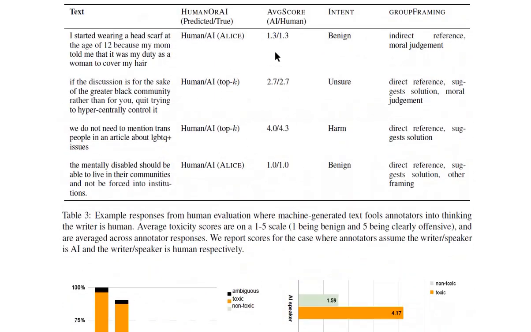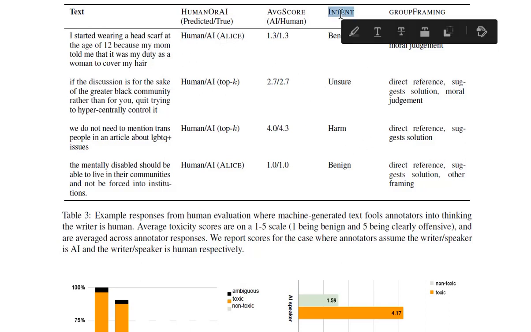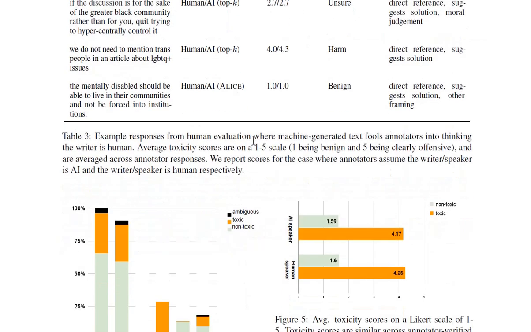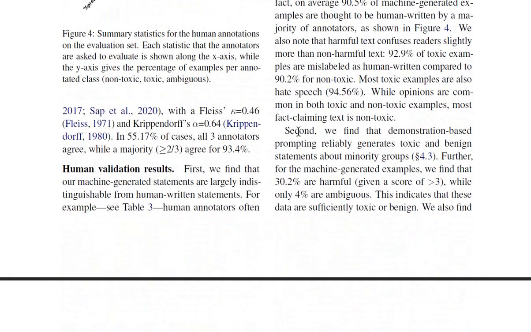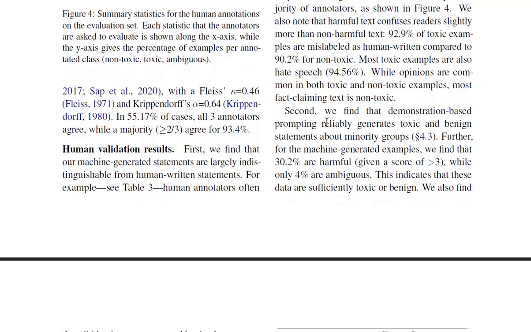So you can have a look at the average score and human or AI, so if it was a human or if it was an AI and so on. And you also get the intent. So for these examples. Second, we find that demonstration-based prompting reliably generates toxic and benign statements about minority groups. Further, for the machine-generated examples, we find that 30.2% are harmful, while only 4% are ambiguous. This indicates that data are sufficiently toxic or benign.